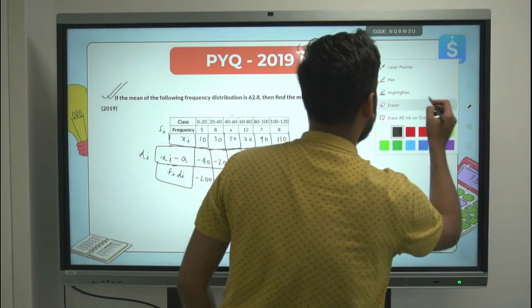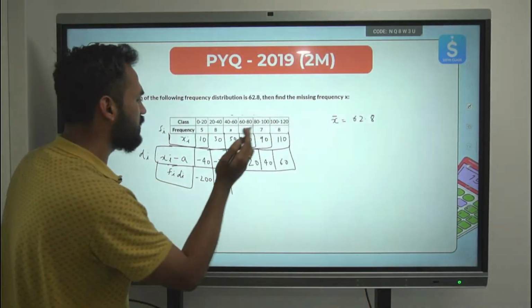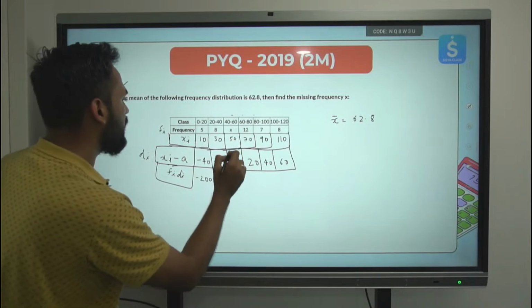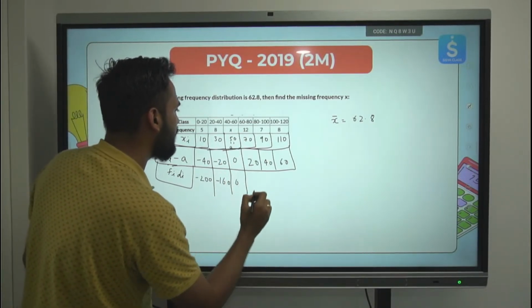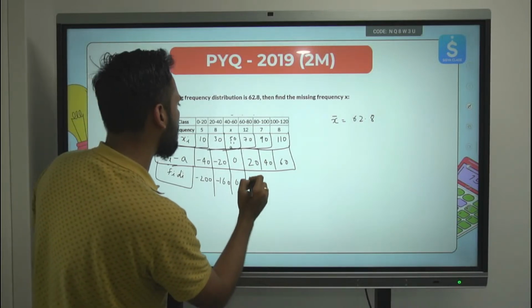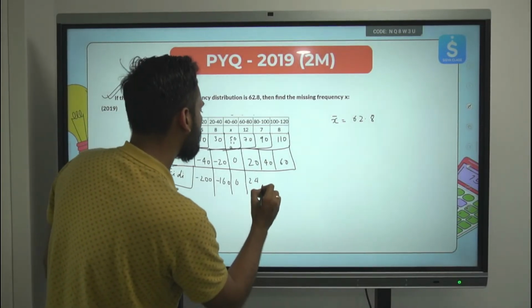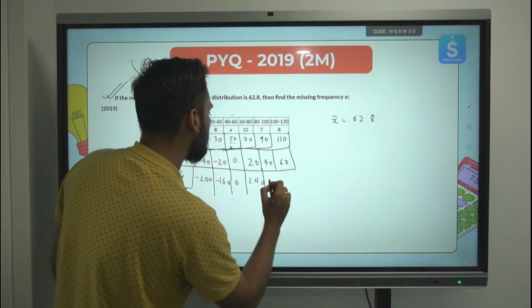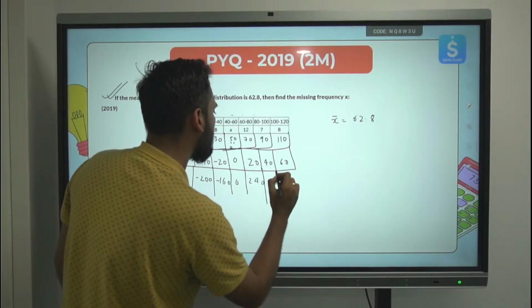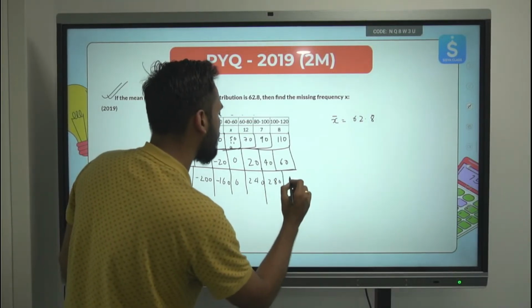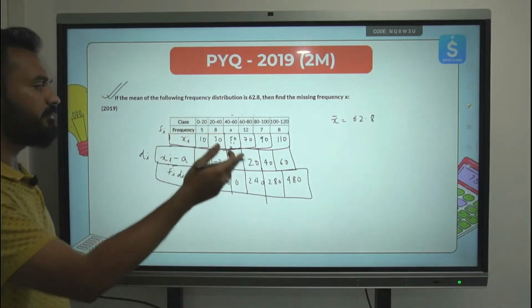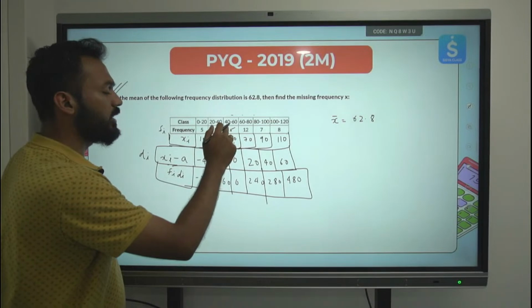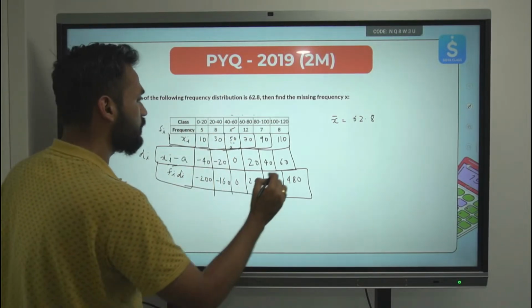Let's try to do this. Even if we do this, x is coming out in the bottom equation, right? So let's try this. This is the assumed mean, this will come out to be 0. This will be 70 into 20 into 12, this will come out to be 240. 40 into 7, this will come out to be 280. 60 into 8 will come out to be 480. Let's try this, because anyways fi will be there and in the bottom we will get the x. So let's use the formula.